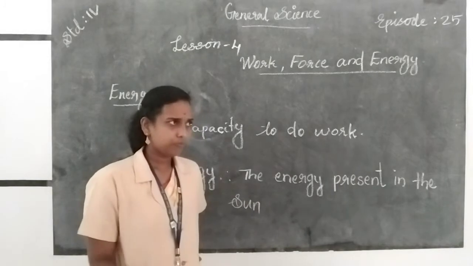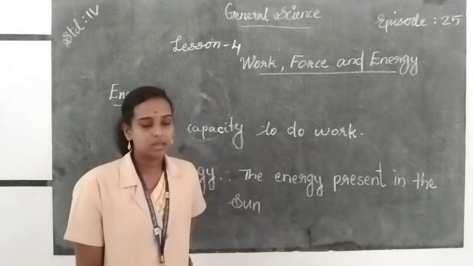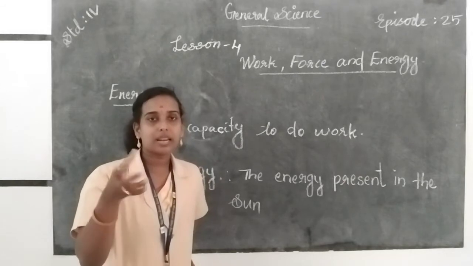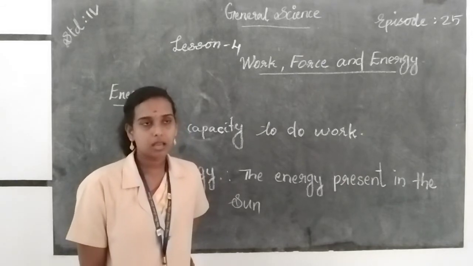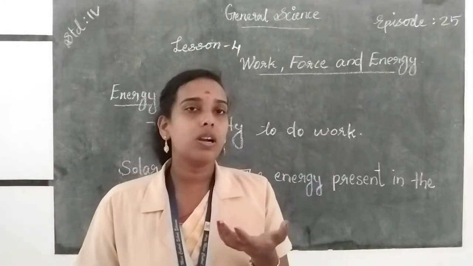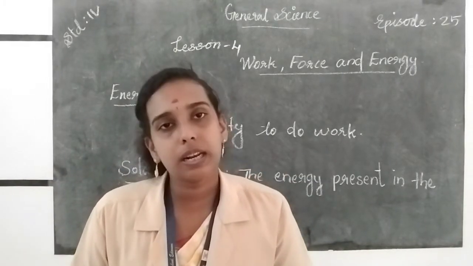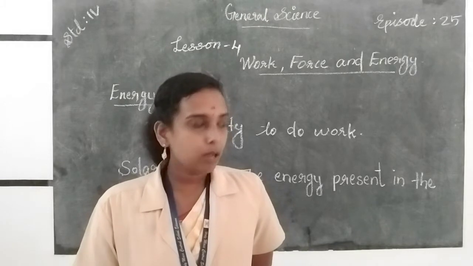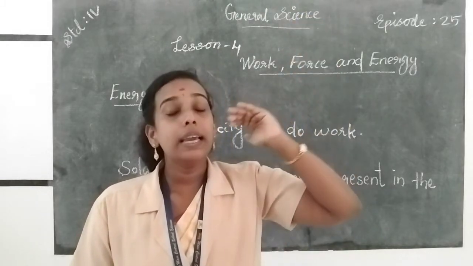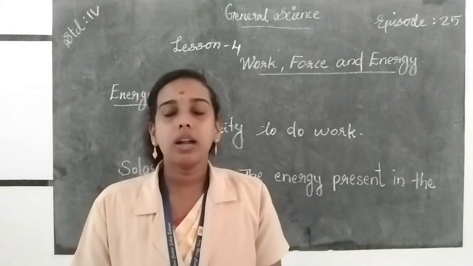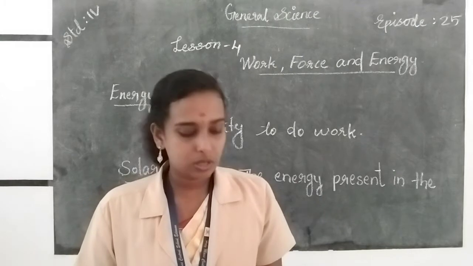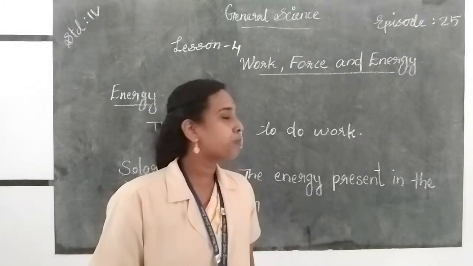So we get energy from water. Like the fast flowing water used to generate electricity, as you already know. The water falling from a height has mechanical energy, and this can be used to produce electrical energy.